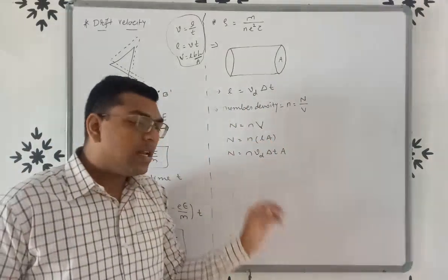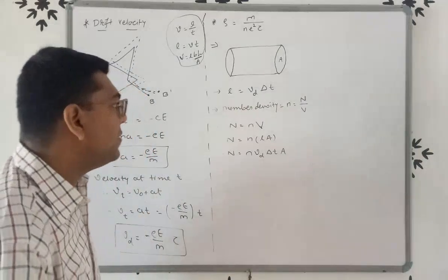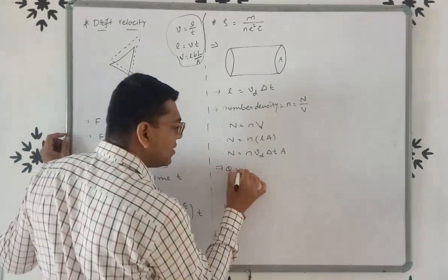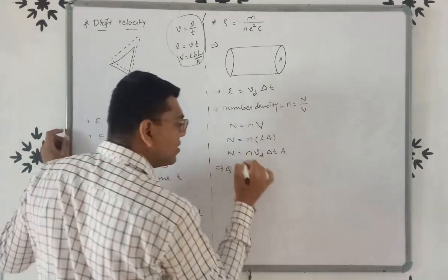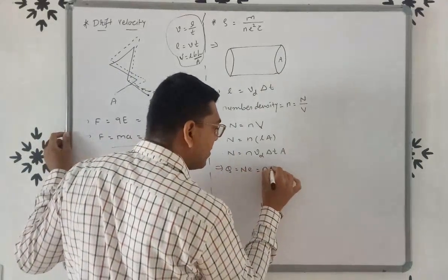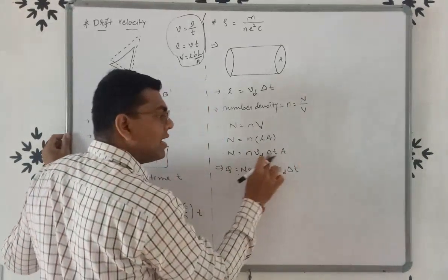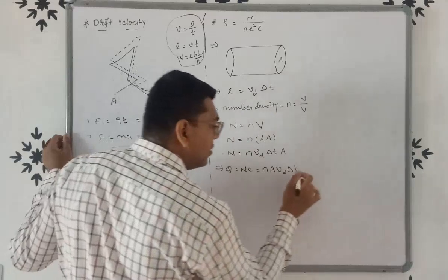Now we know the number of electrons, so we can easily find out the total charge. Charge Q is equal to N times e. So the value of N is n A Vd into delta t, so Q is equal to n A Vd into delta t into e.